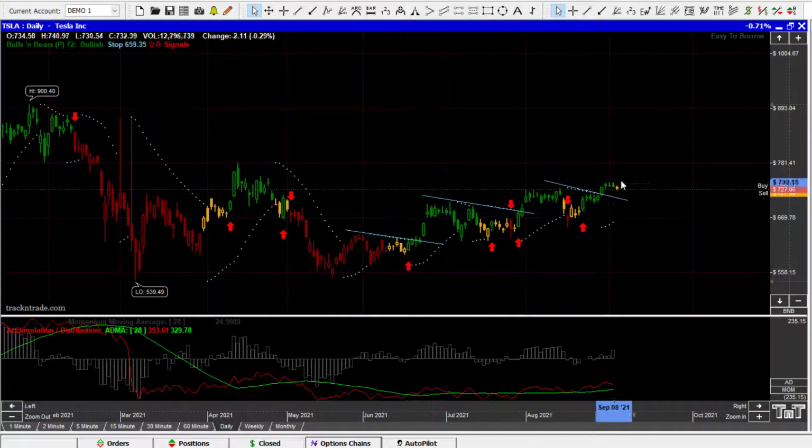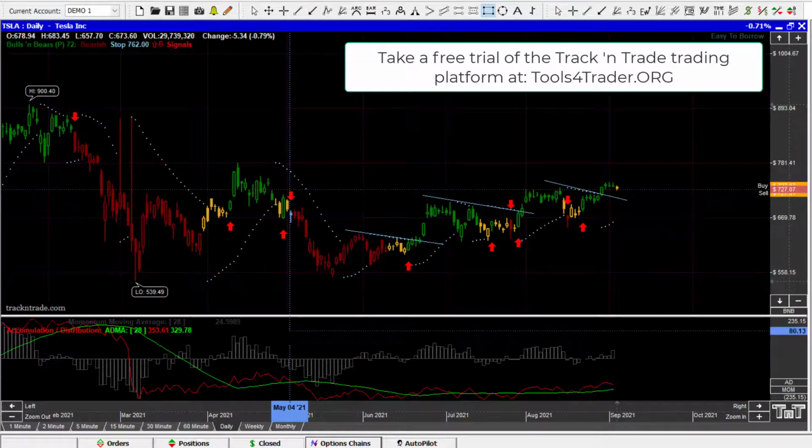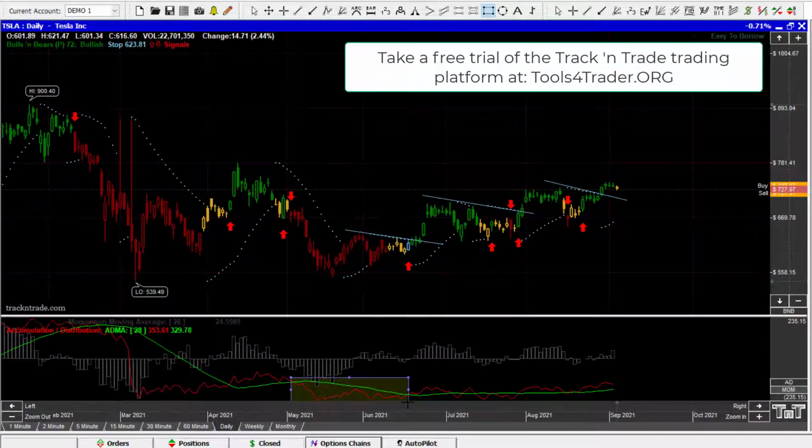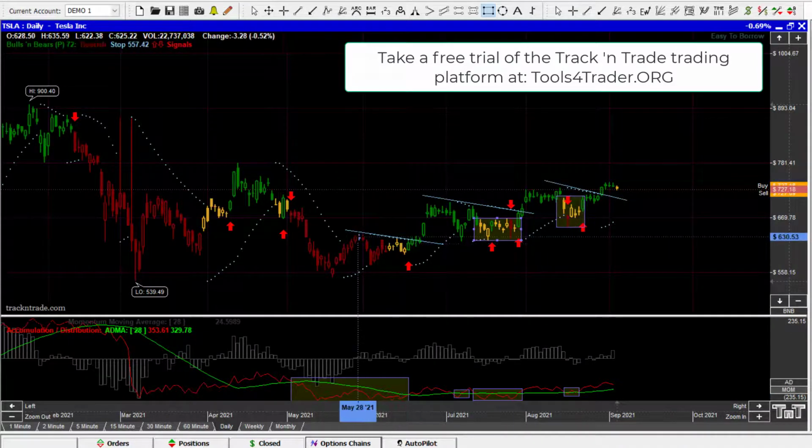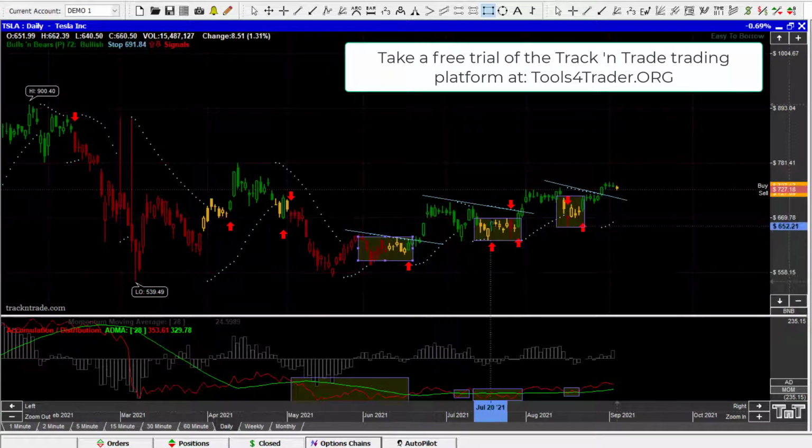And so this company's been struggling a little bit, as you see it breaking through some of these accumulation zones, but very small ones. I mean, we're coming in here. We had a big one right in here, you can see. And then it's just been kind of choppy. We got a little bit here. We got a little bit more here. Kind of a little choppy one here, little accumulation. But Tesla's been tough.